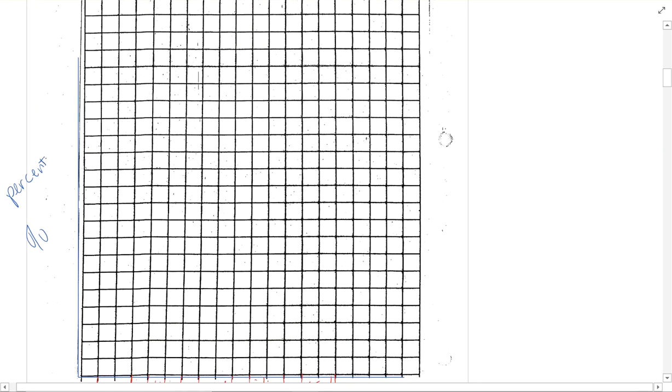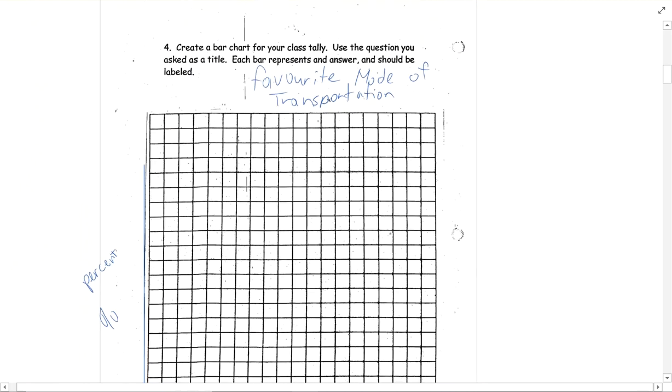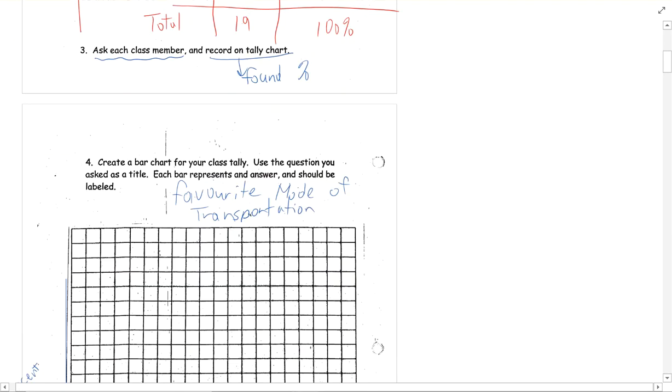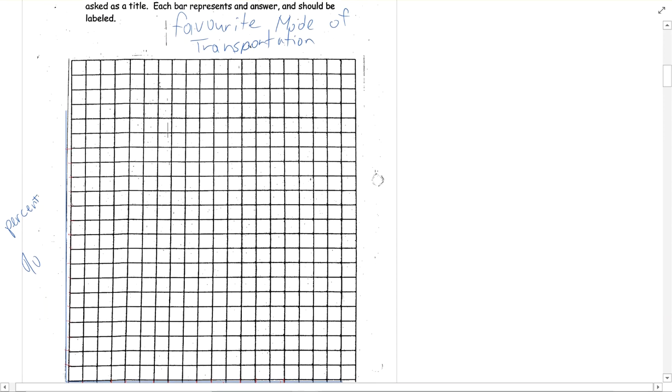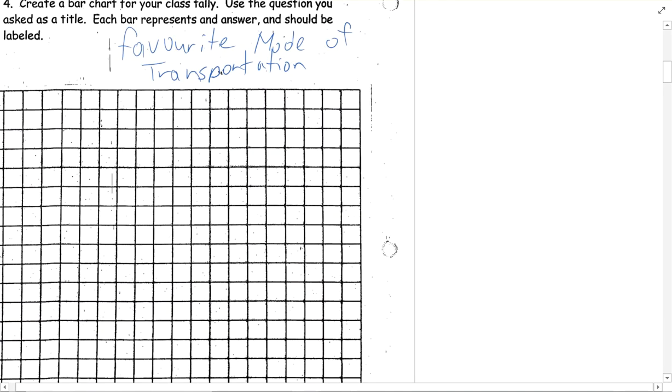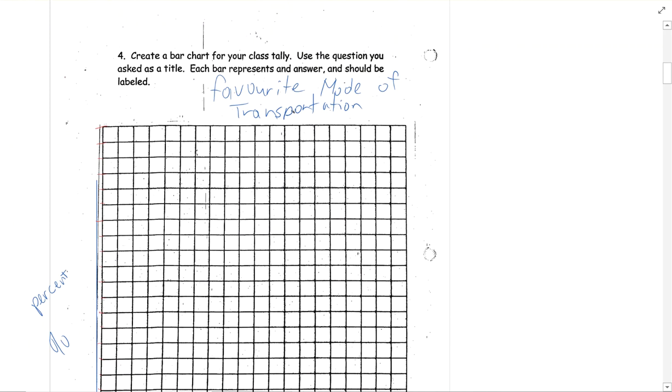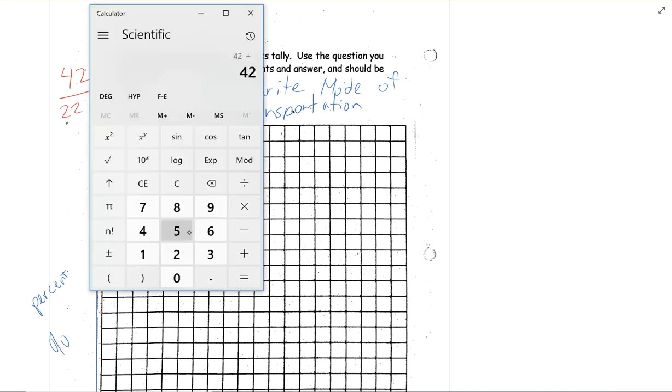Good. Now what I'm going to do is graph my percentages. The top one is 42%. So I'm going to count my squares: 1, 2, 3, up to 22. To do that calculation, I take 42, my top number, and divide by 22 on my calculator, and that's 1.9, and I have to round up.